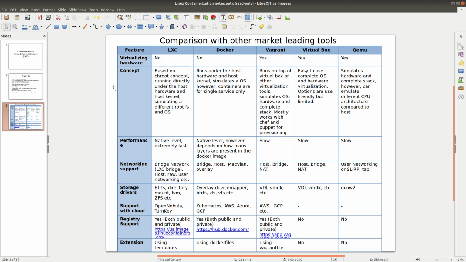So in that terminology, LXC is very similar to QEMU or VirtualBox or Vagrant, but it has almost 100 times less resource constraint, and it is much faster than any other tools. So it can provide native level performance, and it also supports the snapshot concept, which is not there in Docker. I have not seen that snapshot concept anywhere else.